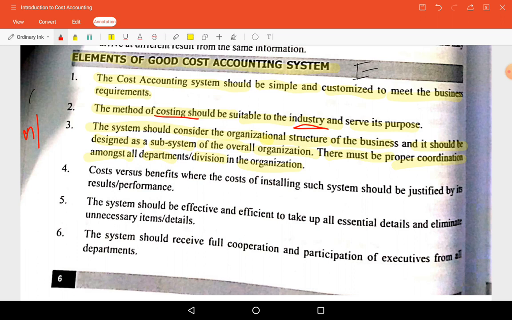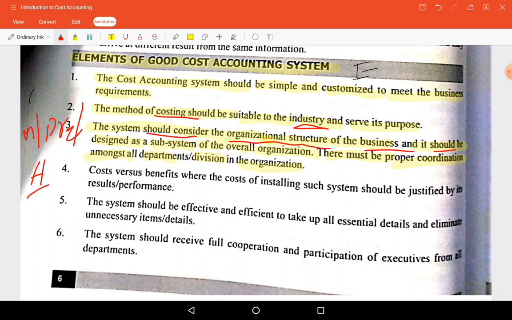For Dream Cream, okay, like that, for any other biscuit, hide and seek, there is a different department. So different department wise it is. So the system should consider the organizational structure of the business.